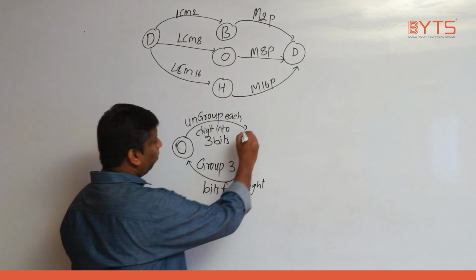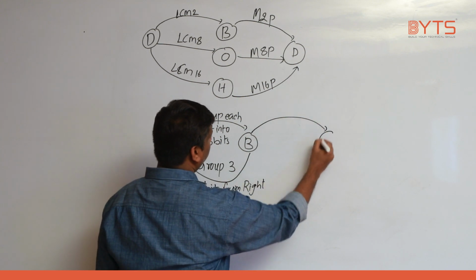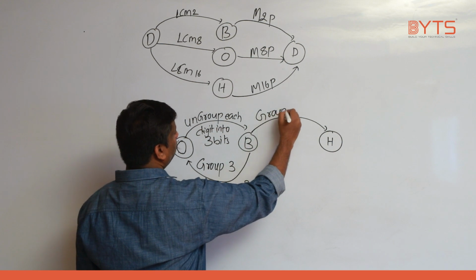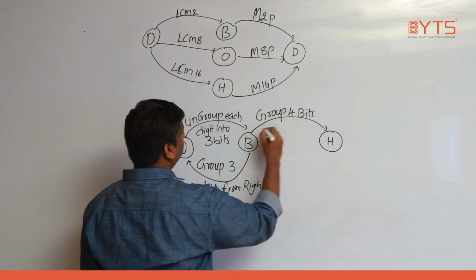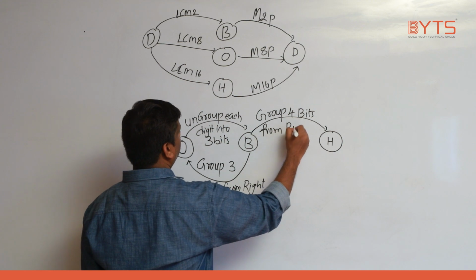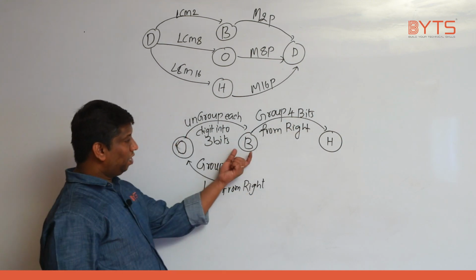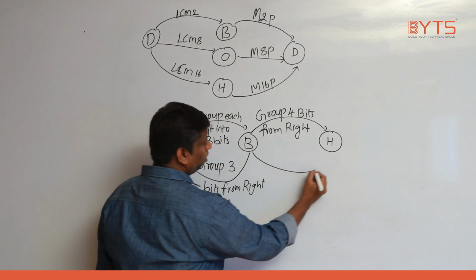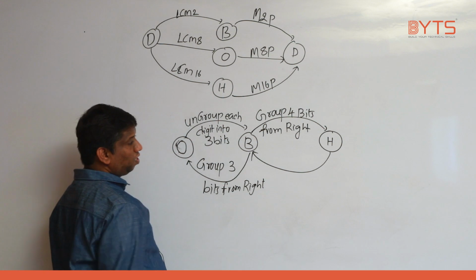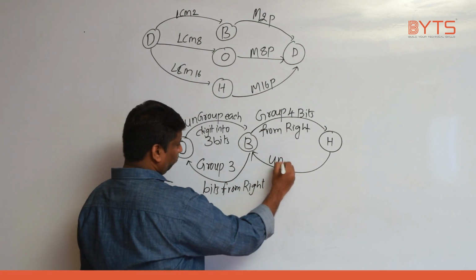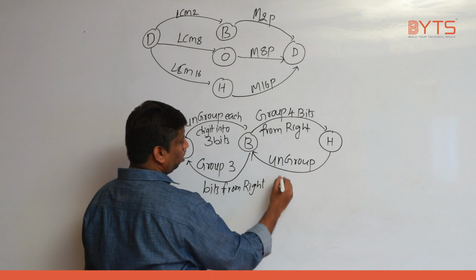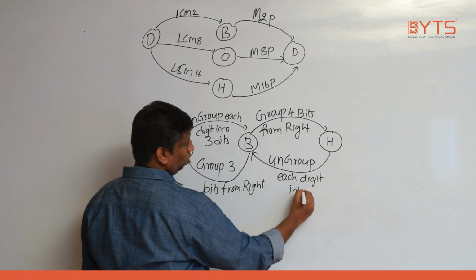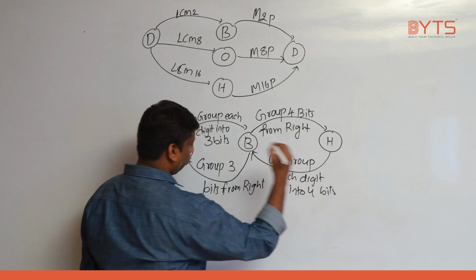Okay, next binary to hexadecimal. What should I do? Group 4 bits from right. So binary to hexadecimal, group 4 bits from right. Next, hexadecimal to binary: ungroup each digit into 4 bits. Ungroup each digit into 4 bits.